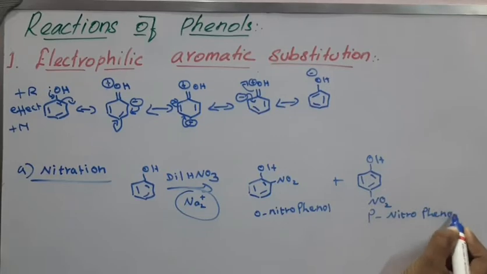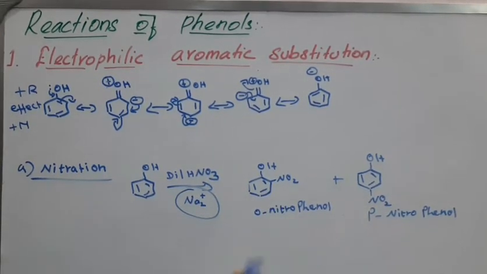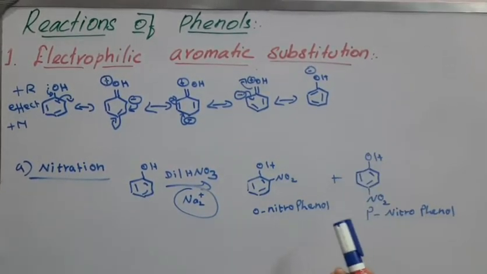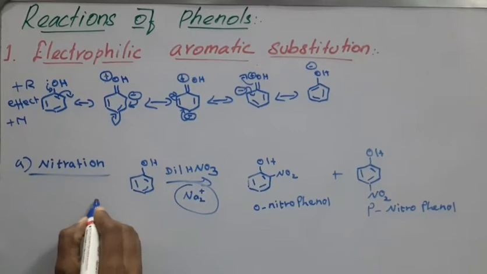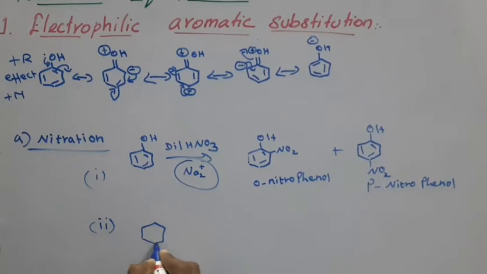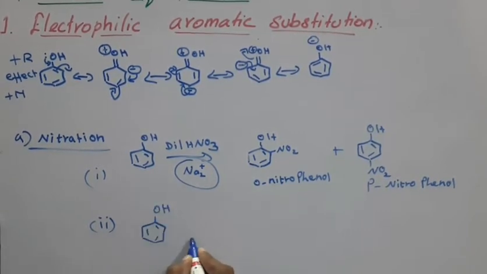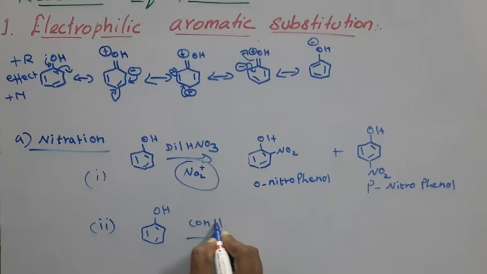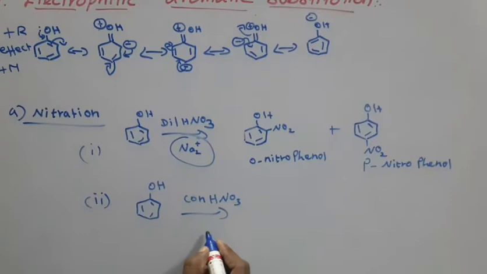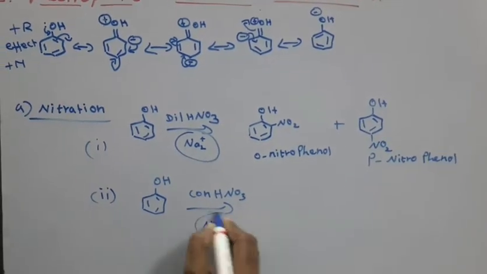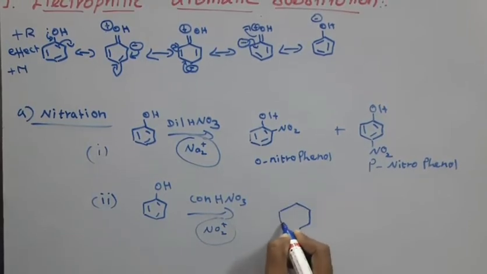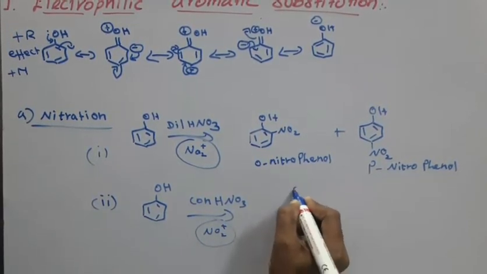Students, see here which one is the major product: para-nitrophenol, because of symmetry. Next, phenol reacts with concentrated nitric acid, HNO3. Here also NO2 plus is the electrophile, and nitro groups are present at both ortho positions as well as the para position.